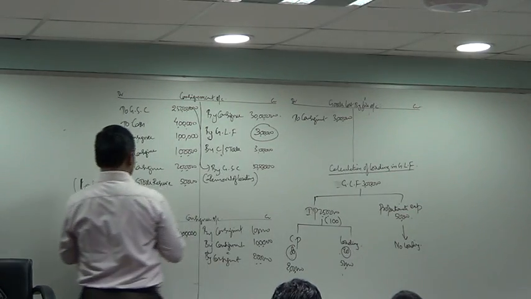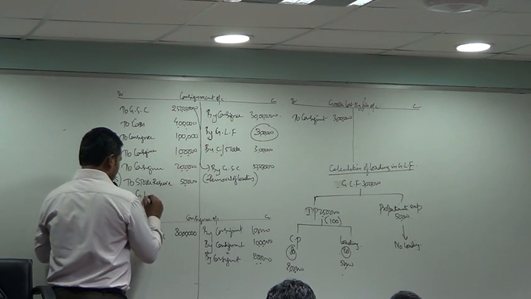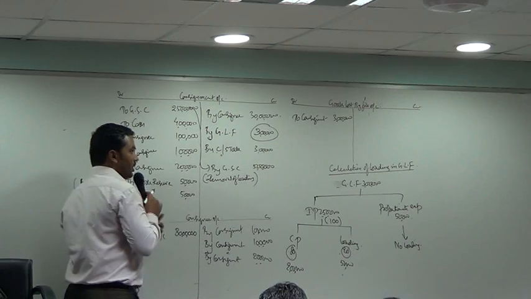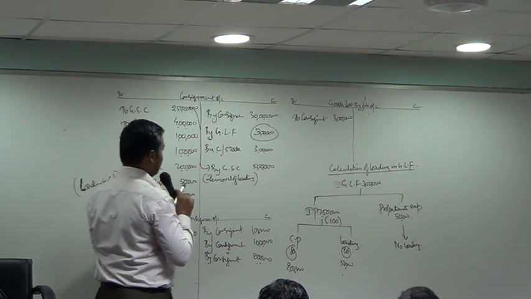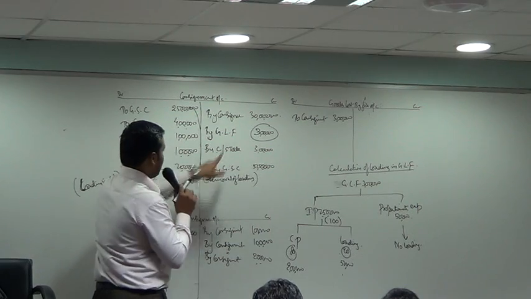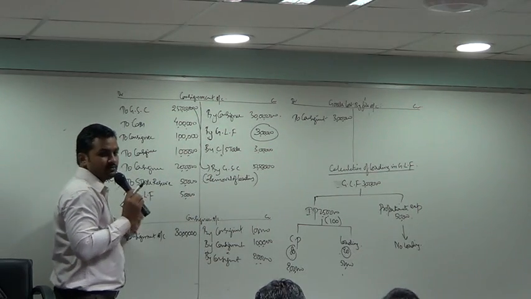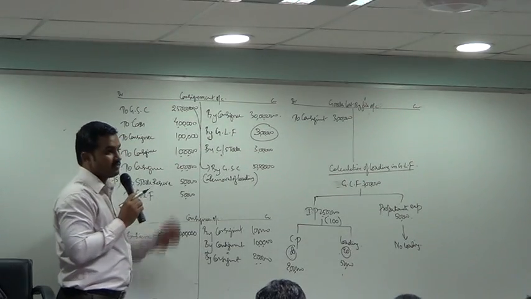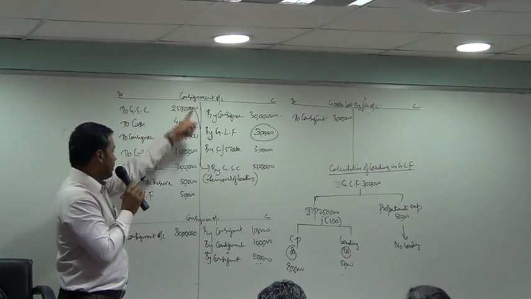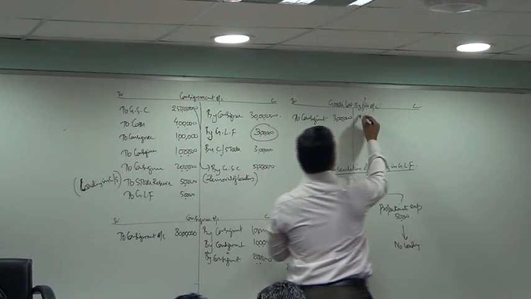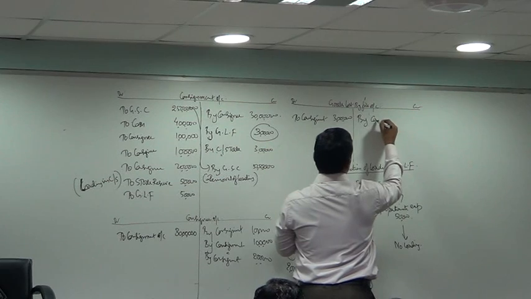Now there is some loading. Remove it. You write here: to goods lost by fire. Same account you will use. Earlier you credited the account, now you are going to debit the account. Same account, goods lost by fire. Now what will be the posting of this? Consignment account, that is to goods lost by fire, no? So here we'll write by consignment.